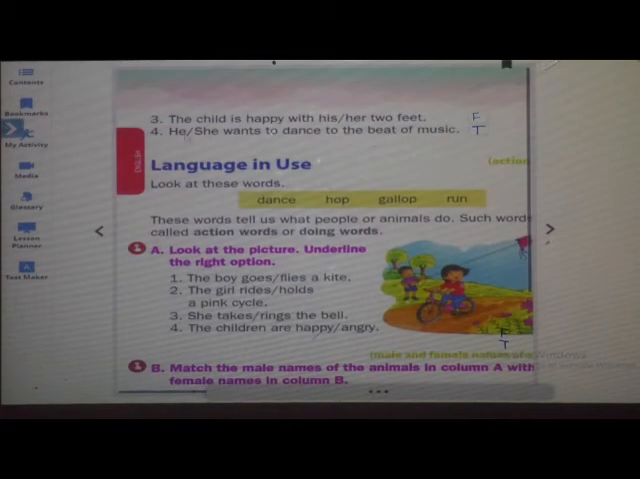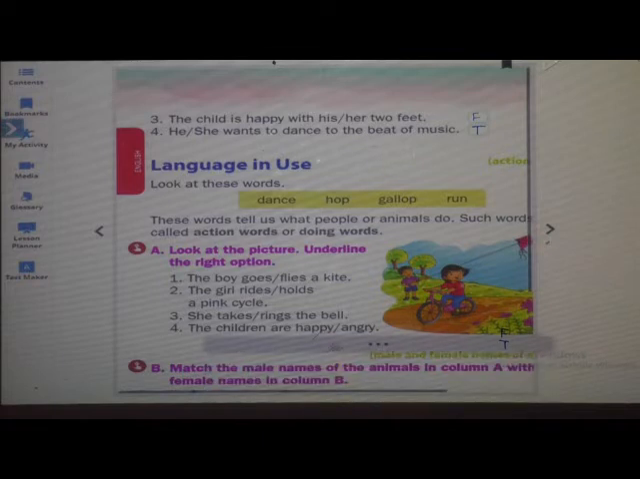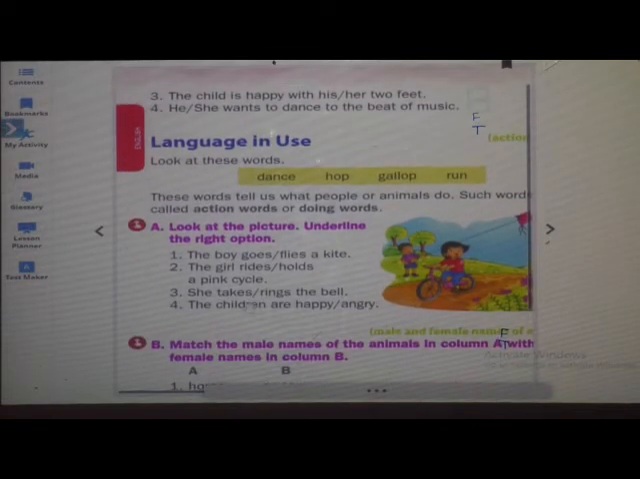Then the next one, the child is happy with his or her two feet. It is false. Next one, he or she wants to dance to the beat of music. It is also true. Okay, have you done with it? Now we will see the next question.